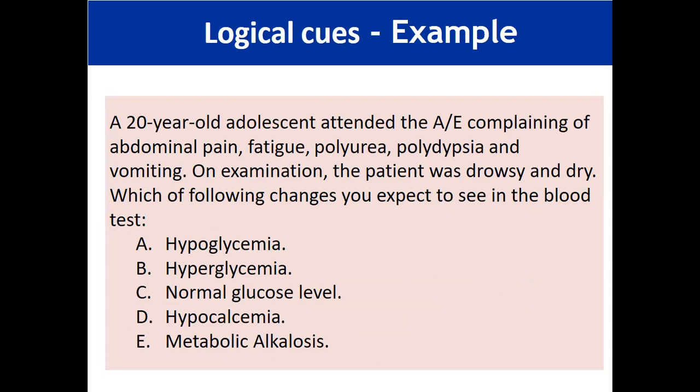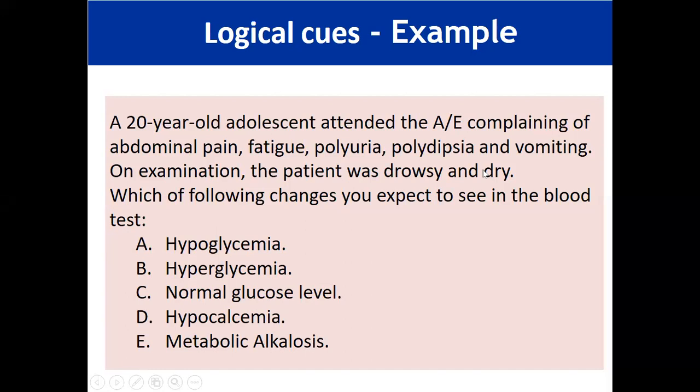For example, a 20-year-old adolescent attended the clinic complaining of abdominal pain, fatigue, polyuria, polydipsia, and vomiting. On examination, the patient was drowsy and dry. Which of the following changes do you expect to see in the blood test?